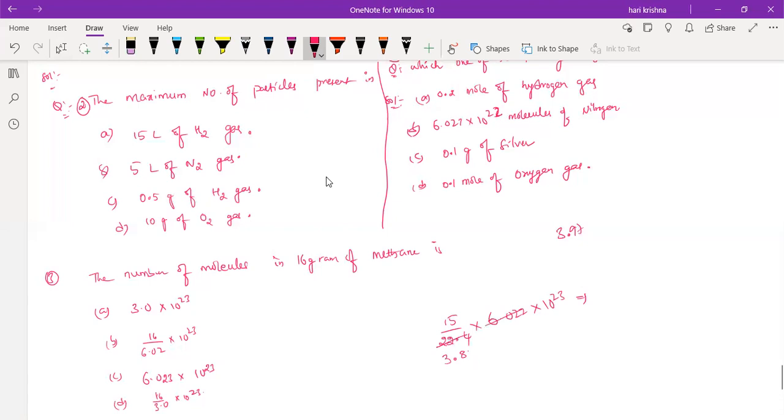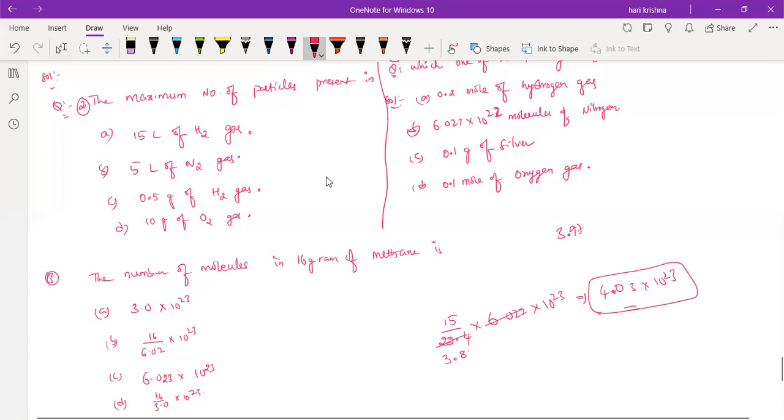But mostly it is wrong only, right? Check your calculation part once. It is coming around 4.03 into 10 power 23. Okay. So these many particles are present in the 15 liters of H2 gas. Clear?